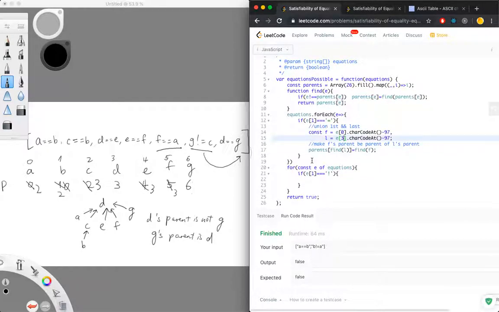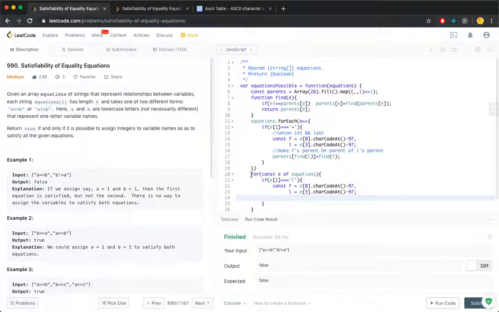Okay. Then we go to the inequality. We can reuse the constant. I just want to mention that I changed the forEach to a for loop because in this function I want to early return. If you use forEach, the early return will not work because forEach has its own callback function. If you return inside here, it will only exit out of the forEach. If I use forEach, it will not return the whole function, but inside this I want to exit the whole function. That's why I changed to a standard for loop.